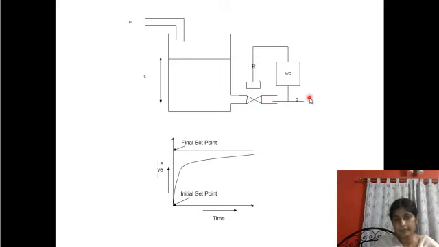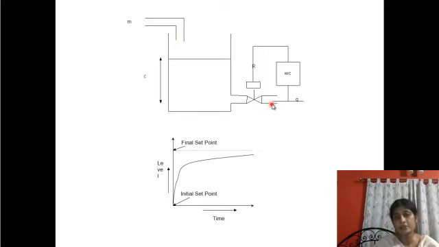After a certain time delay, what will happen? As the level increases, the pressure of the column will rise. Accordingly, it will cause a rise in outflow rate. It will measure the flow rate, and accordingly the control action will be taken.